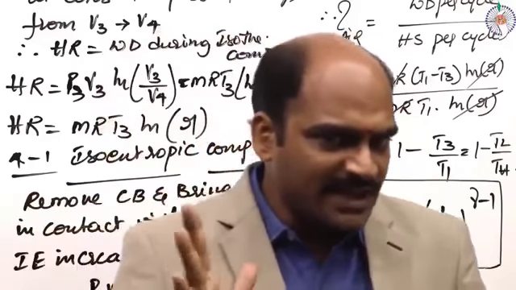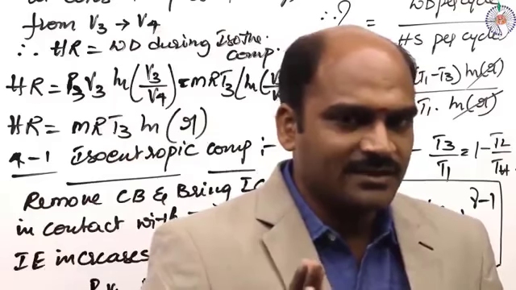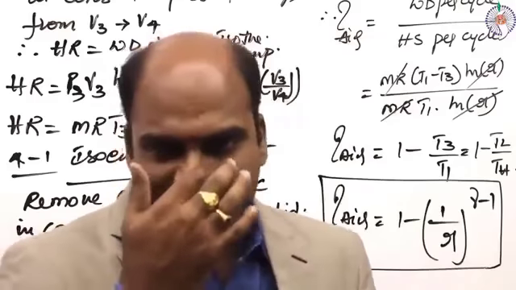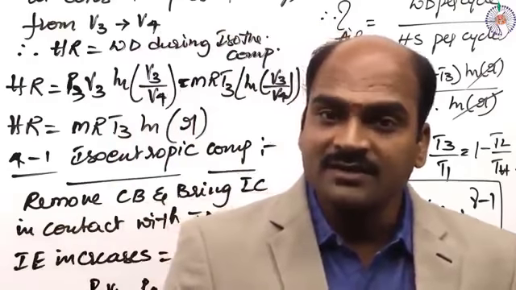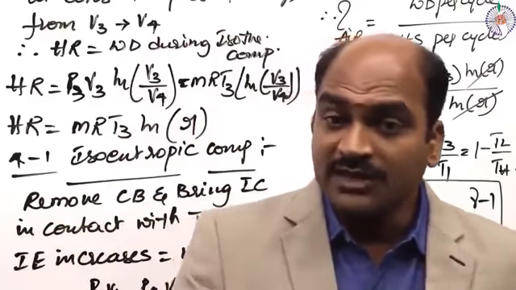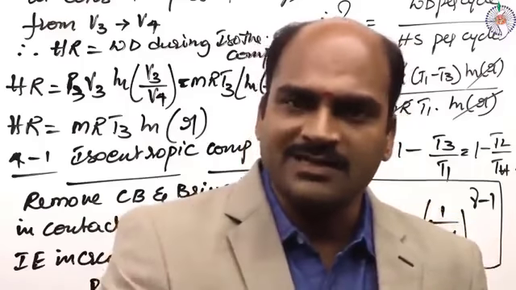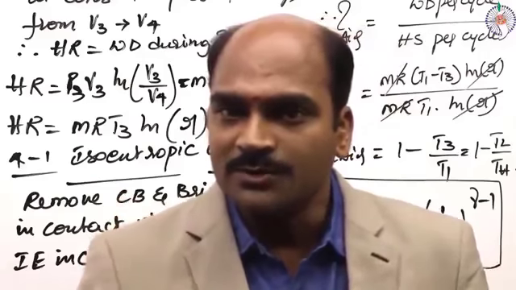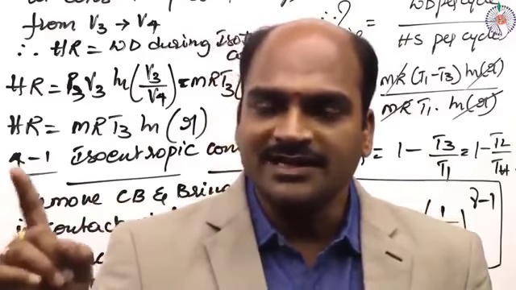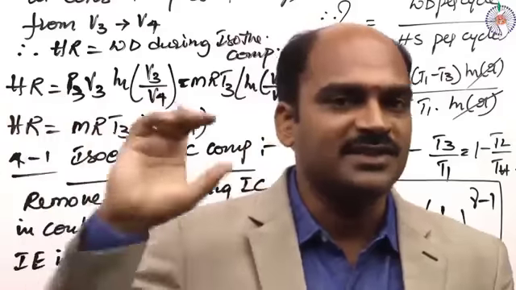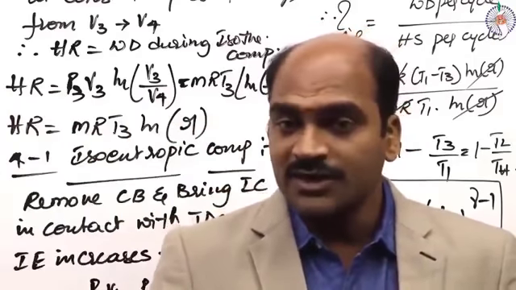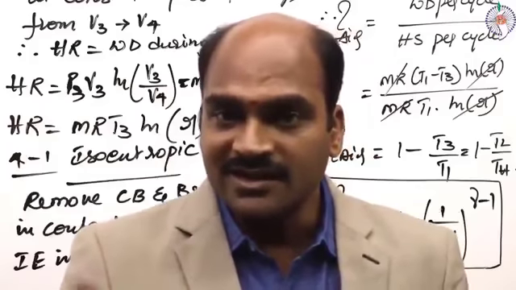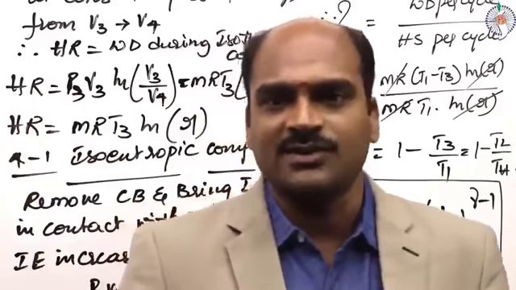See, if the temperature is maintained constant and you want to perform the expansion process, definitely what happens? Pressure drops. According to the perfect gas laws, pressure and volume are inversely related when temperature is maintained constant.